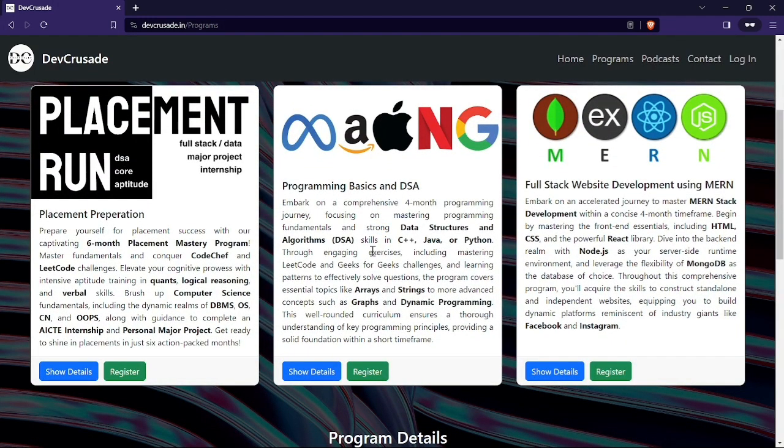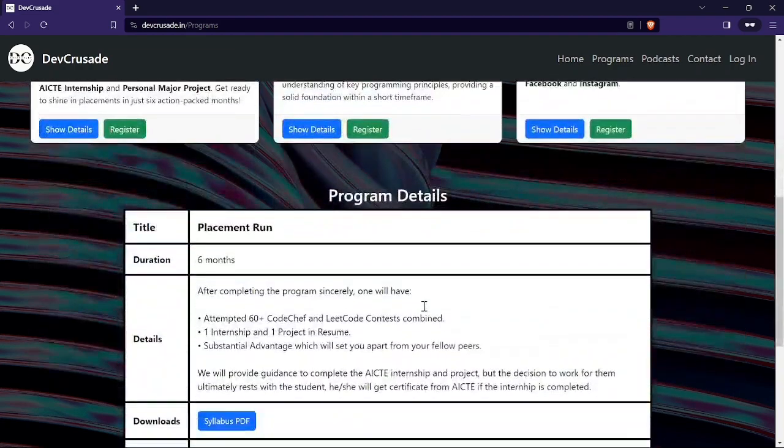Then here again. For now we have placement preparation, programming basics and DSA, and full stack. And later we are also going to bring in some data science and even AI related stuff. So we can have your feedback on that and we can act accordingly, right? So this is it. Let's move ahead.